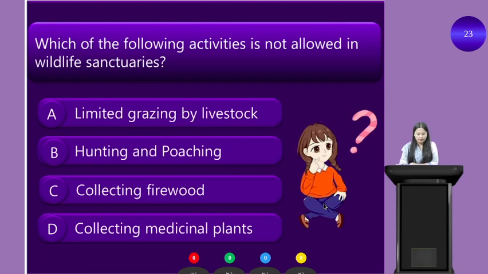Option A is limited grazing by livestock. Option B is hunting and poaching. Option C is collecting firewood. Option D is collecting medicinal plants. So which of the following activities is not allowed in wildlife sanctuaries?